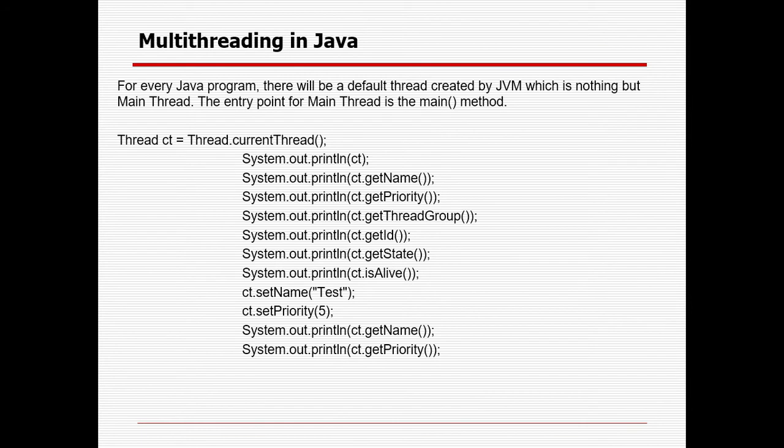For every Java program, there will be a default thread created by the JVM, or Java Virtual Machine, which is nothing but the main thread. The entry point for the main thread is the main method.